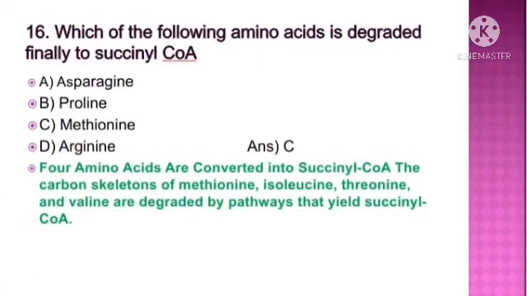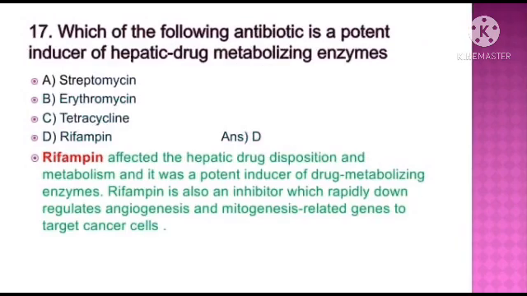Question number 16. Which of the following amino acids is degraded finally to succinyl coenzyme A? The answer is option C, methionine. Four amino acids are converted into succinyl coenzyme A. They are methionine, isoleucine, threonine and valine, which are degraded by pathways that yield succinyl coenzyme A.